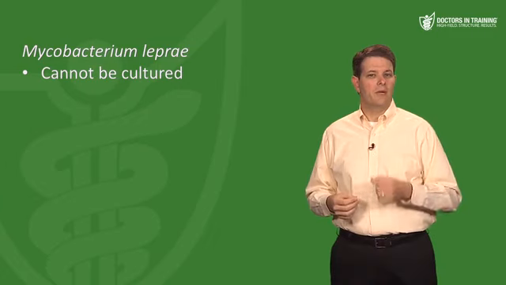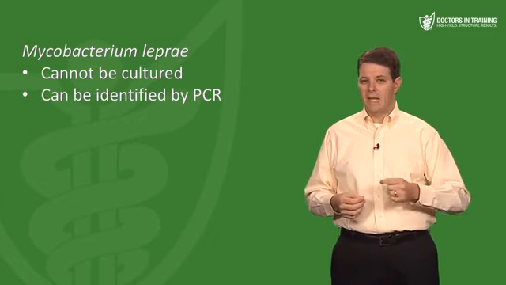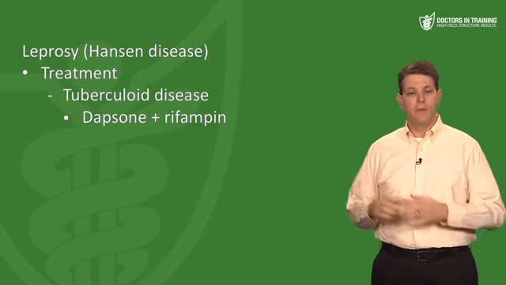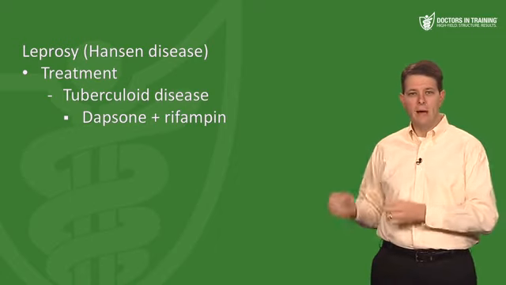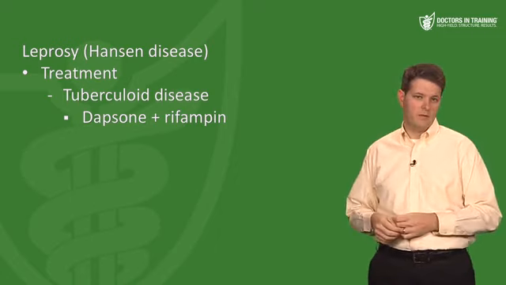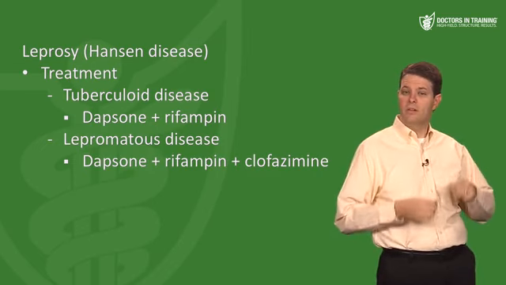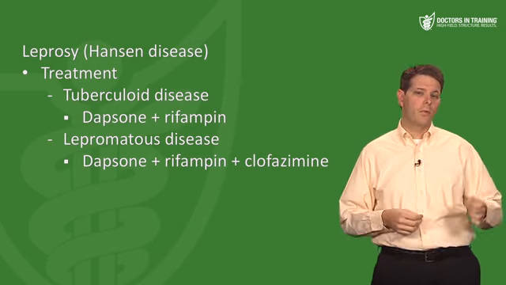Now, Mycobacterium leprae cannot be grown in culture, but it can be identified by PCR, so that's how you're going to make the diagnosis. And we treat leprosy with a multi-drug regimen like we use for most mycobacterial infections. For patients with tuberculoid disease, we give dapsone and rifampin for 12 months. For patients with lepromatous disease, we give dapsone plus rifampin plus clofazimine for a total of 24 months.